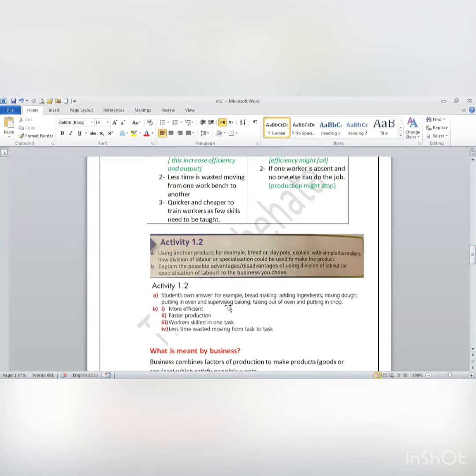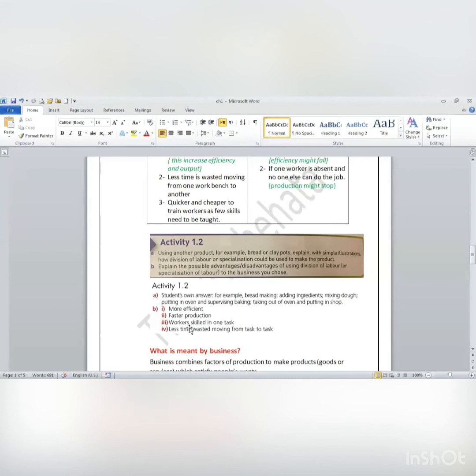And another one is going to mix the dough, making the dough. And another one is going to put it in the oven and watch the baking process. And the last one is going to take the cakes or the bread from the oven and put it in the shop. So bread making, this is the one that I choose. The tasks are adding ingredients, mixing dough, putting in the oven and supervising baking, taking out of the oven and putting in the shop.